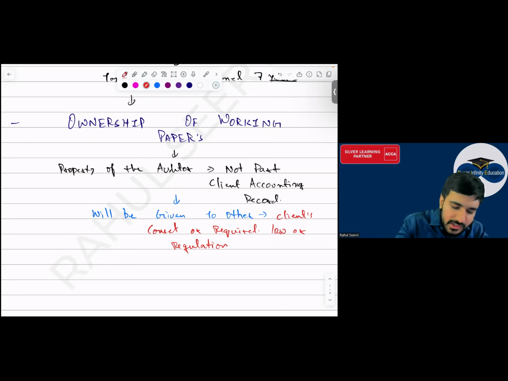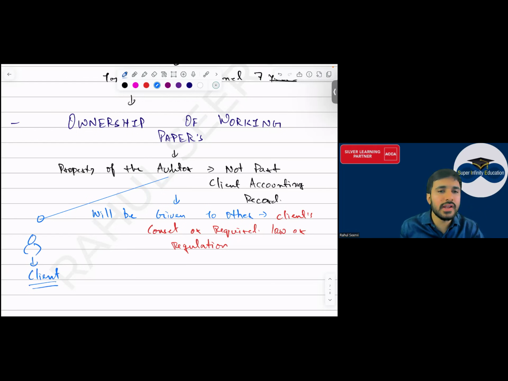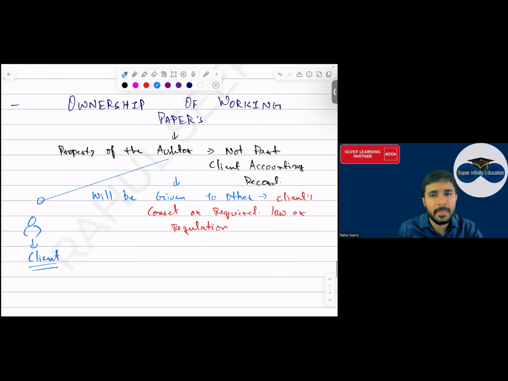Sir, can the auditor give these working papers to the client? क्या लगता है आपको? Will the auditor give this to the client? The client cannot demand. Client will not be able to demand, yes, sir.